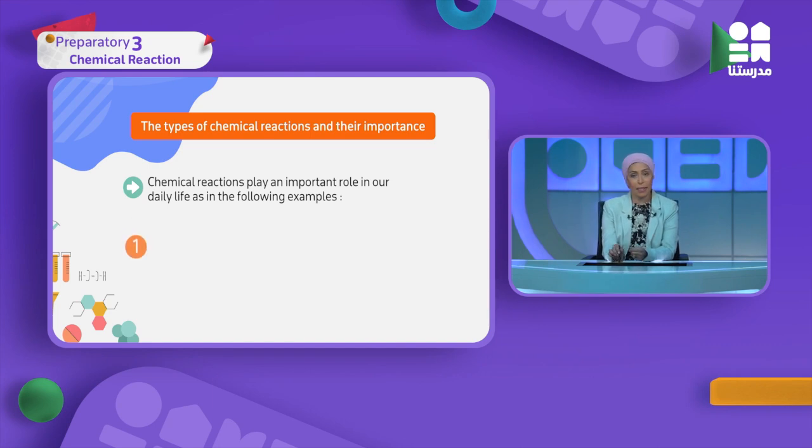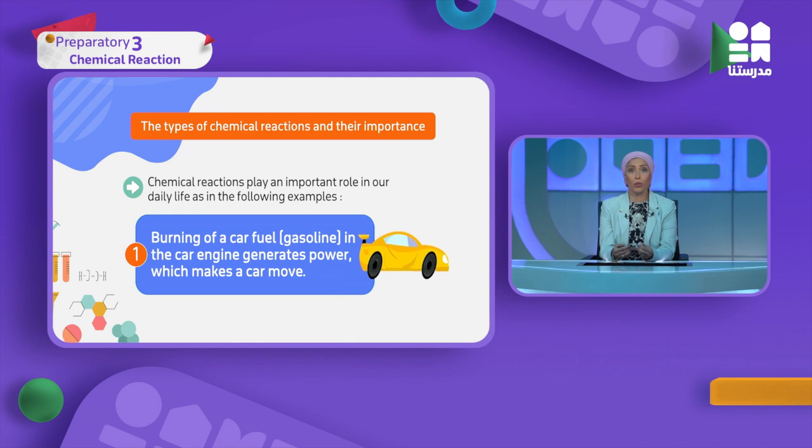At the beginning, as I said before, if you start to move your car, as you see here in front of you, the burning of the car fuel is a kind of chemical reaction. There is no movement of the car without the fuel, and the fuel inside the car starts to be burned, so the car starts to move. So this is the first importance of chemical reactions, which is burning of car fuel to help in the movement of the car. Let's think about other uses of chemical reactions in our daily life.